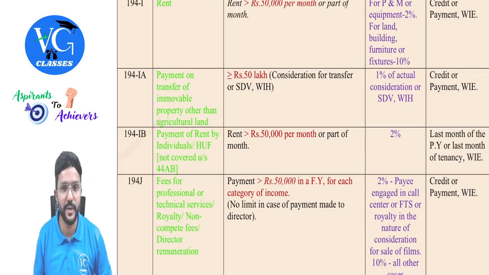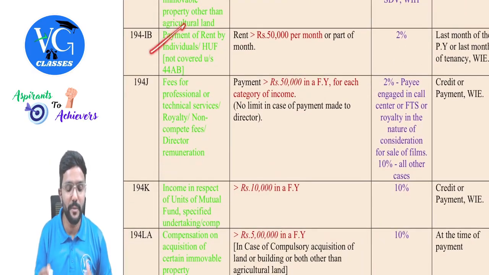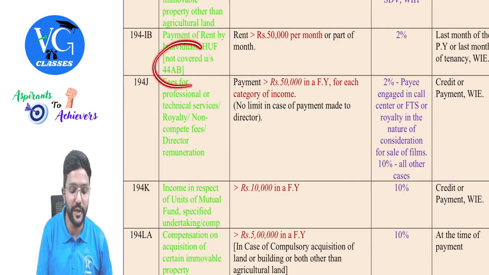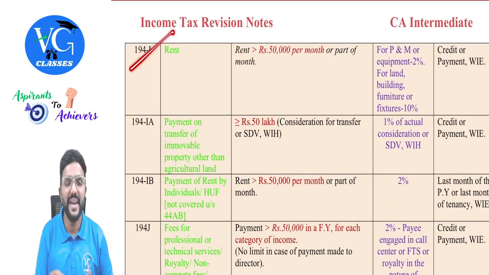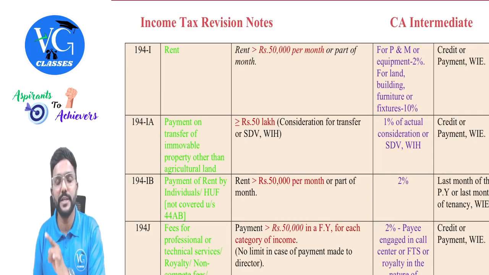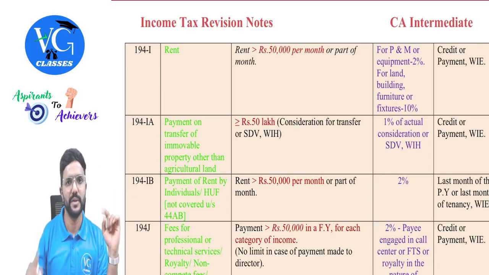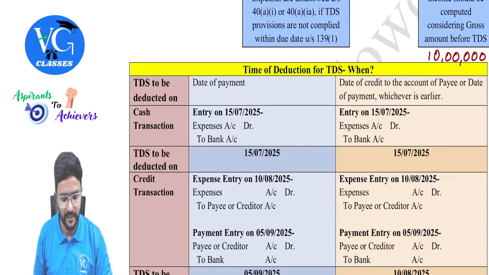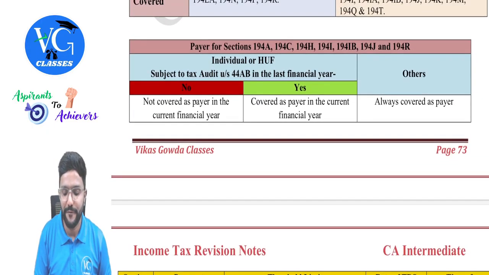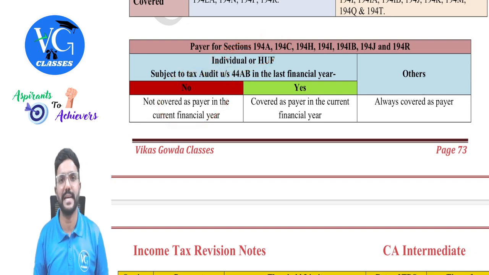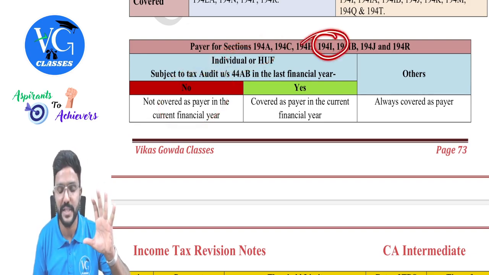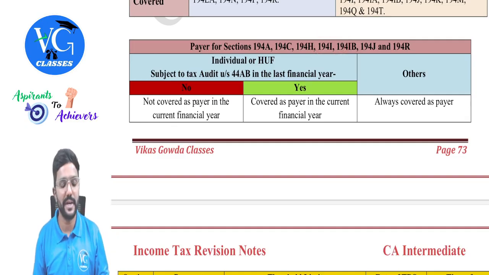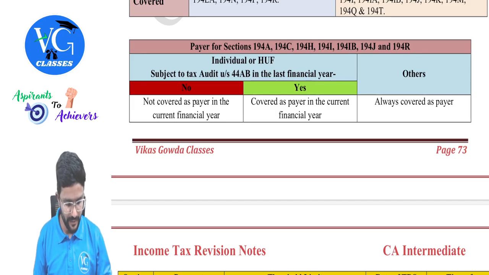Then there is one more section with respect to rent. I will cover that. Payment of rent by an individual or HUF who is not covered under section 44AB. Guys, here the payer is the individual or HUF who was not subject to tax audit last year. They excluded them. I already explained to you. Hope you guys remember. You can see, yeah, here I had given. See, for section 194I, the payer will not include an individual or HUF who was not subject to tax audit last year. So whoever is not included in section 194I, they are trying to cover them here.